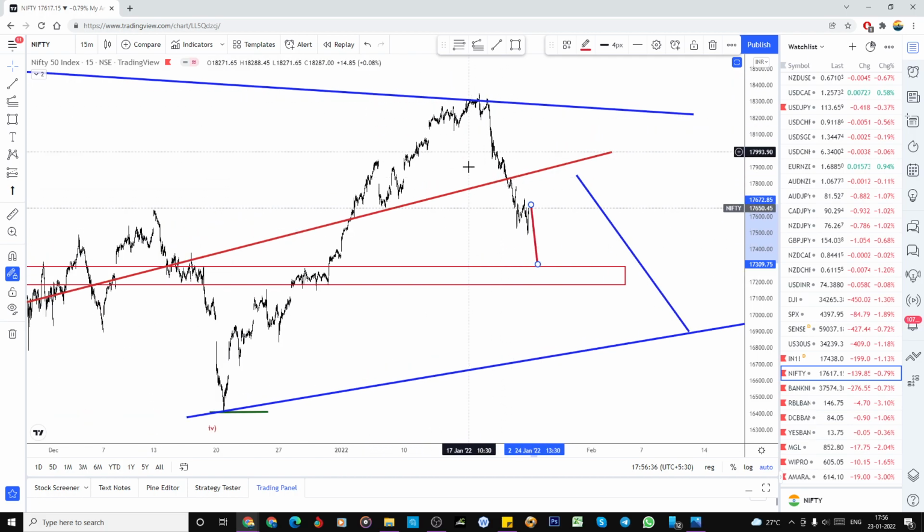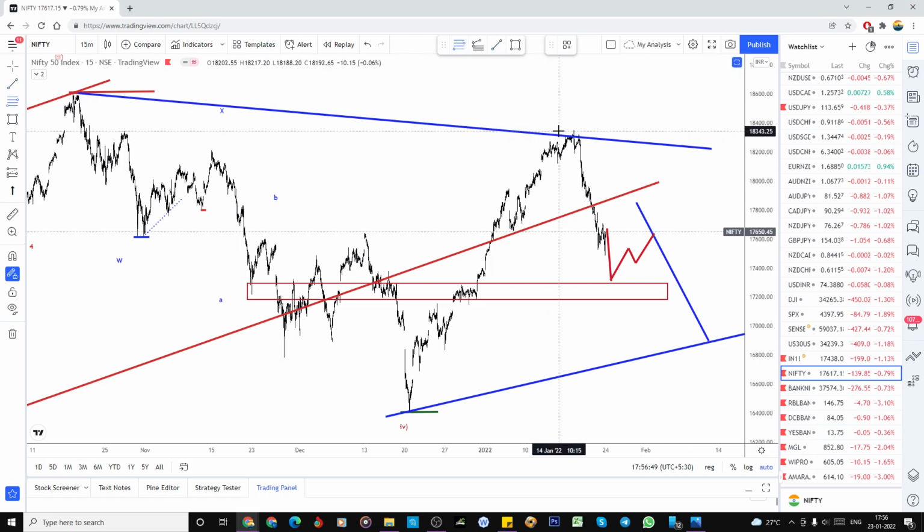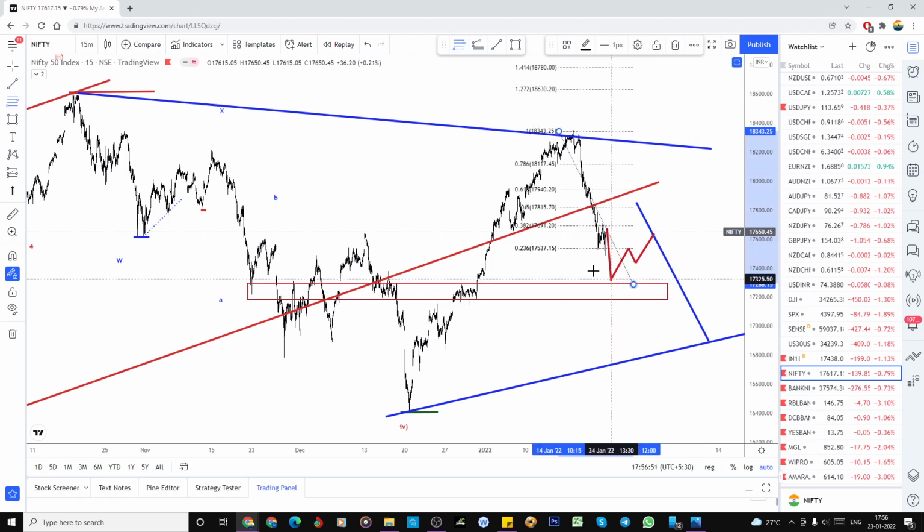Once the 5-wave structure is completed here at the next support level, again I'm expecting a 3-wave structure. If it is a zigzag, we may expect only 38.2 to 23.6. So if 23.6 is reached in this zone, 38.2 is 17,700.